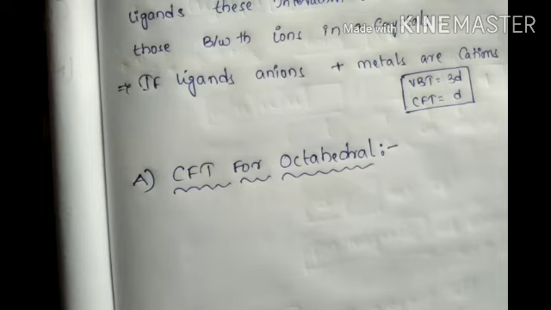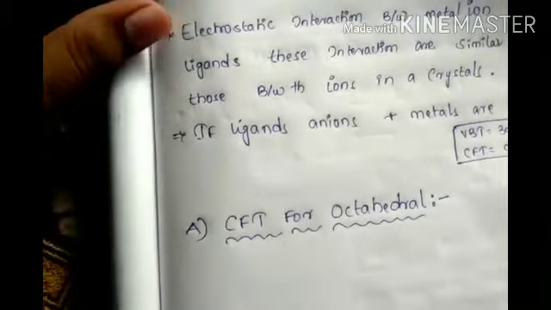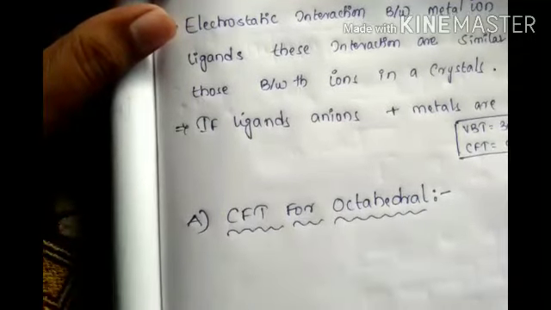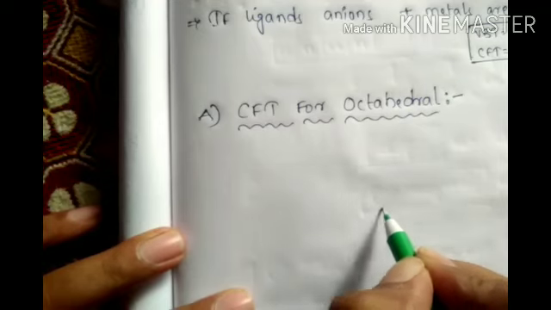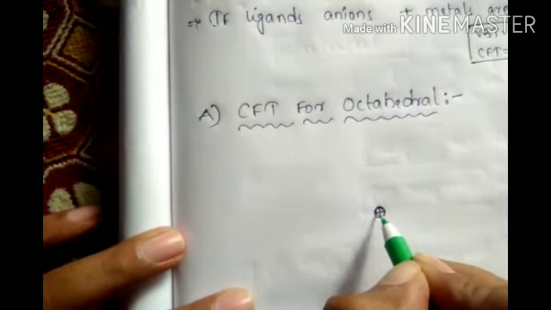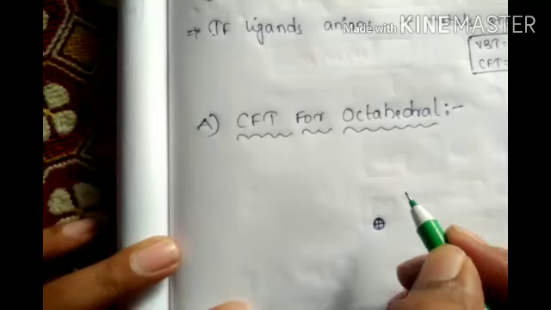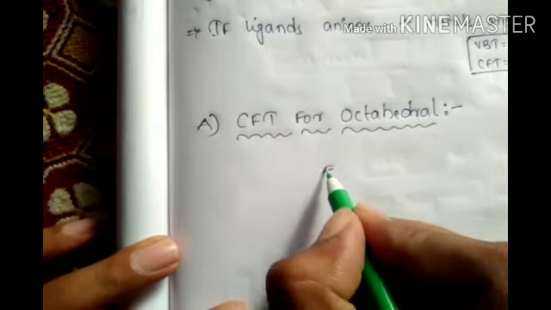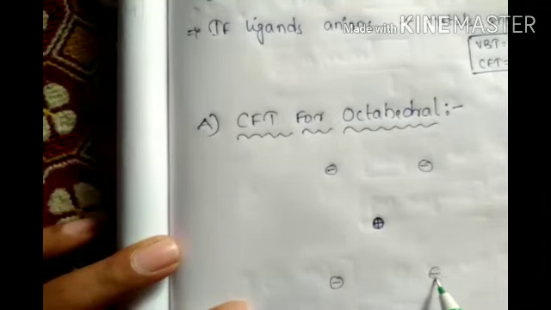Now, crystal field theory for octahedral complexes. Octahedral means you take a central metal atom, which is positive, and all the ligands are negatively charged according to CFT.